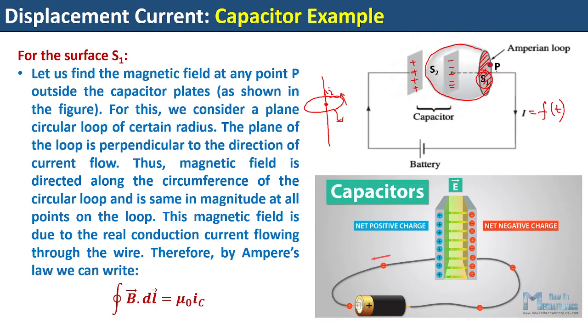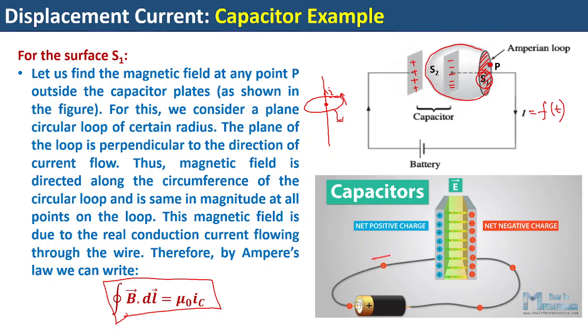So Ampere circuital law gives that the line integral of magnetic field is equal to mu naught times the conduction current. That's fine. For this particular surface, I can easily apply the Ampere circuital law.